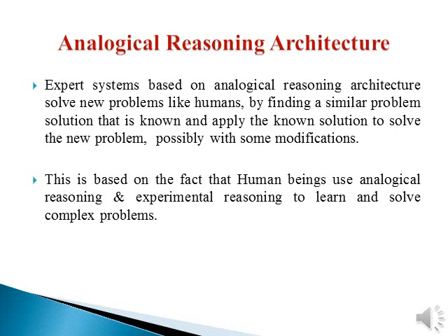And finally, the analogical reasoning architecture. Expert systems based on analogical reasoning architecture solve new problems like humans, by finding a similar problem whose solution is known and applying the known solution to solve the new problem, possibly with some modifications. This is based on the fact that human beings use analogical reasoning and experimental reasoning to learn and solve complex problems. For example, if you know a method of proving that the product of two even integers is even, we can successfully prove that the product of two odd integers is odd through the same steps with slight modification.